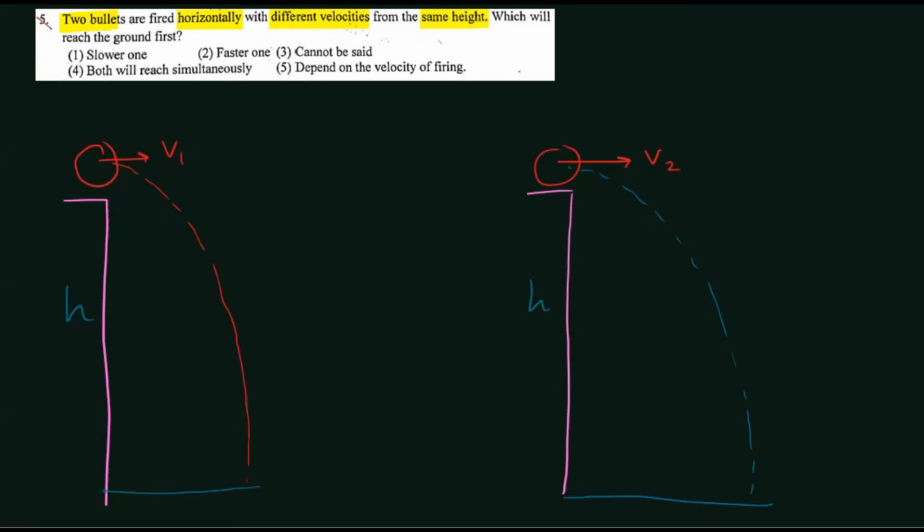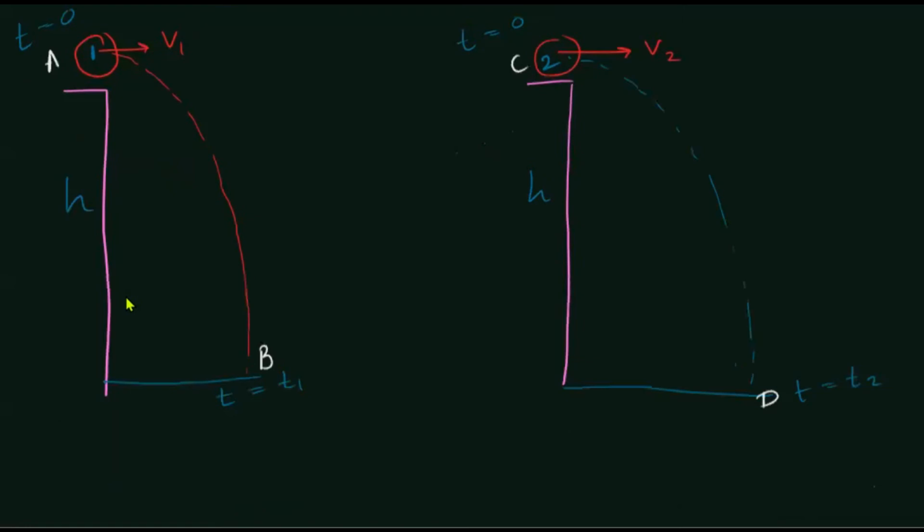Let us assume both started at t equals 0. Let us assume the first reached the ground at t equals t1, and the second reached the ground at t equals t2. So shall we find the time of flight? Let's assume this is the first object and this is the second object, with points A, B, C, D. In order to find the time taken by the projectile to go from A to B, we have to consider the vertical motion and apply equations.